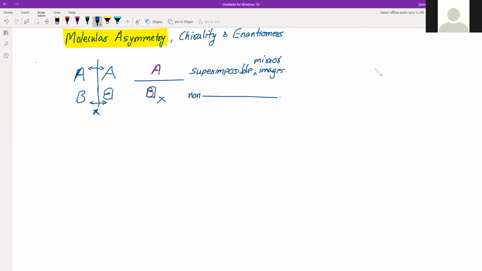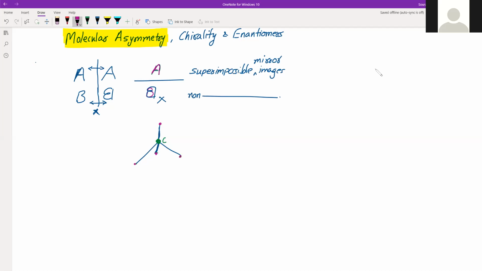As I have said earlier, think of a tripod here, and a stand of that tripod. So this is our carbon atom, and these are the four valencies of carbon, 1, 2, 3, and 4.